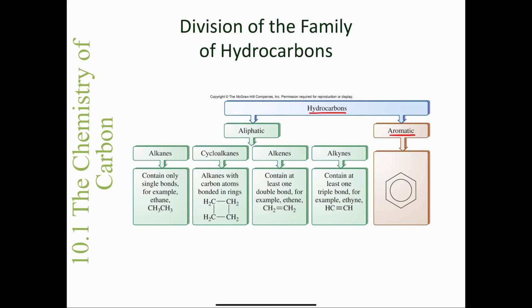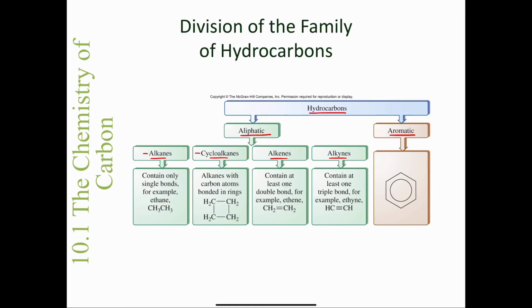Those are something that we're going to look at a little bit later, but we can also have what are called aliphatic hydrocarbons. And aliphatic hydrocarbons can be further subdivided into 4 different classes. So we can have what are called alkanes, cycloalkanes, alkenes, and alkynes. Now in this chapter, we're mostly going to focus our attention on alkanes and cycloalkanes.